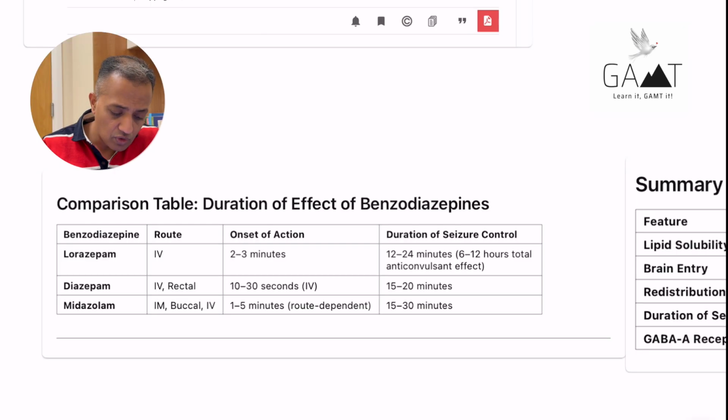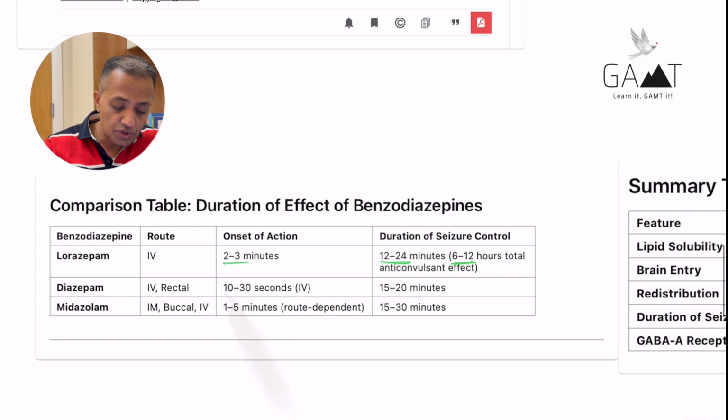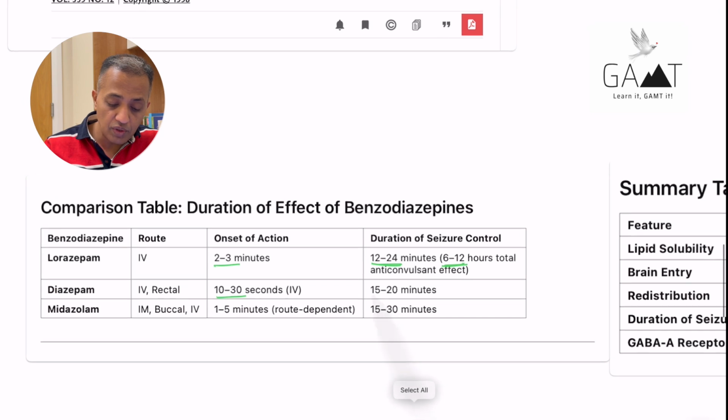Okay, when you look at these benzodiazepines, the onset of action of lorazepam is 2 to 3 minutes. The duration is 12 to 24 minutes. It actually has 6 to 12 hours of anticonvulsant effects, much longer lasting. Diazepam, IV or rectal, has an onset of 10 to 30 seconds, super fast. It's even quicker than lorazepam, but the duration is only 15 to 20 minutes.